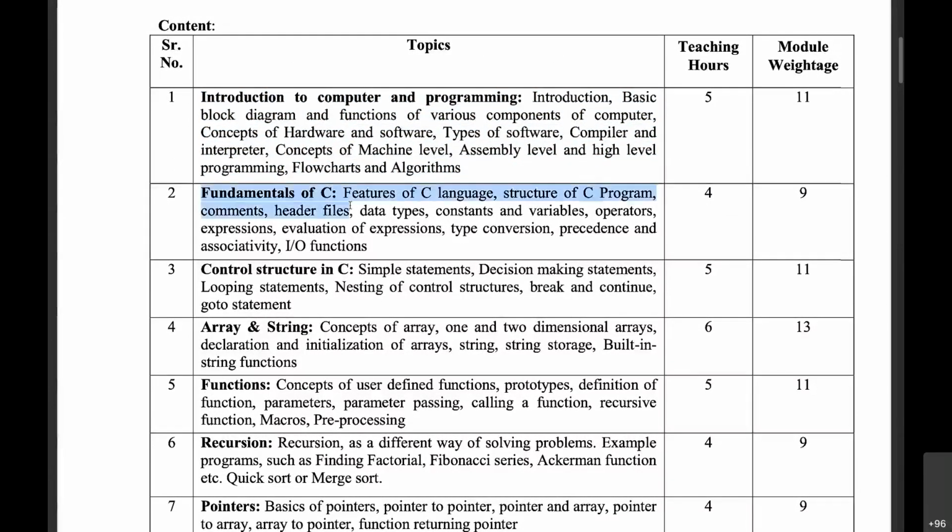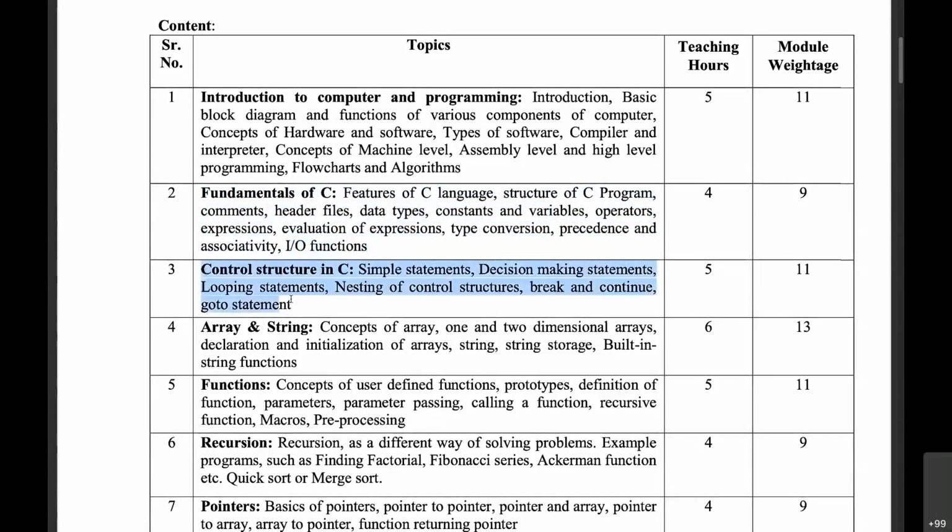And then we started learning one programming language, the first programming language for you all, which is C. We started with the fundamentals of C, where we learned the structure of a C program, syntax, what are header files, data types, type conversion, expressions, and the basic IO functions. So printf, scanf, getchar, putchar, and gets, puts, right? Once we know how to write a program and how to get and print values, then we can write some code to perform a task.